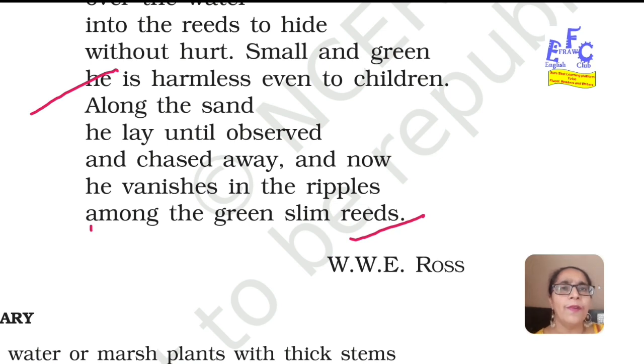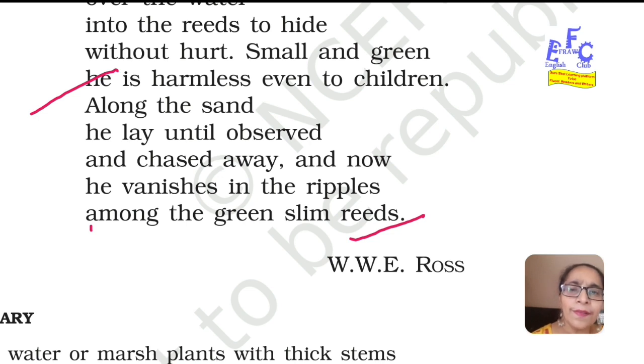So here the poet wants to say that the green colored snake was lying along the sand until it was observed by someone who started chasing it, but the snake moved fast and hid itself in the reeds. That's how it saved itself from the pursuer, from the attacker, someone who was going to attack the snake.